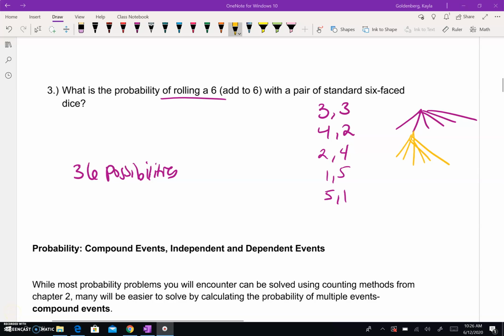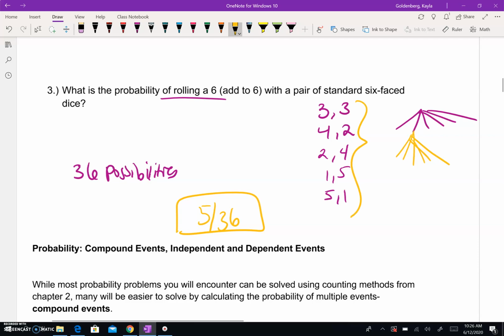Hey guys, so here's the answer for number 3. It is 5 out of 36. I'm going to leave it as a fraction for my probability there. Now, this probability is 5 out of 36 because there are 5 total ways to get a 6. And I've listed them out here.